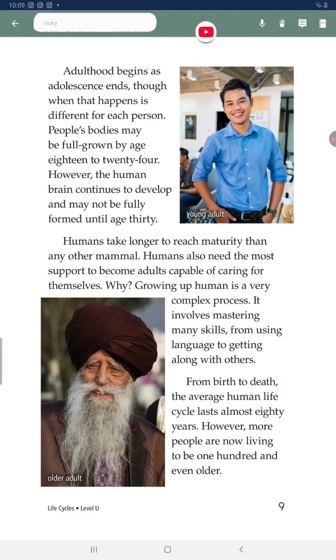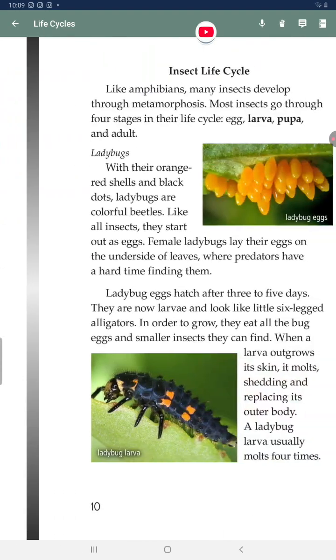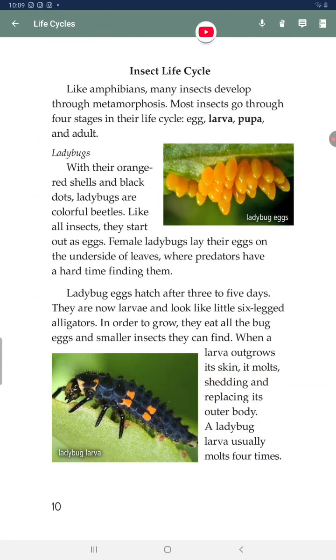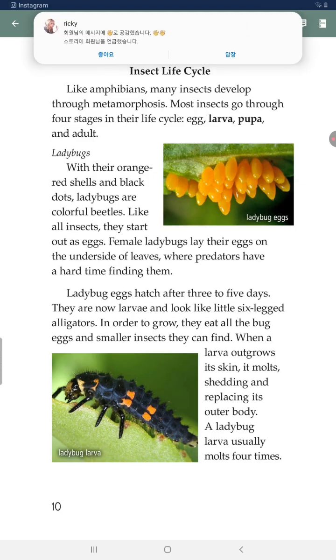From birth to death, the average human life cycle lasts almost 80 years. However, more people are now living to be 111 or older. Insect life cycle. Like amphibians, many insects develop through metamorphosis. Most insects go through 4 stages in their life cycle: egg, larva, pupa, and adult.